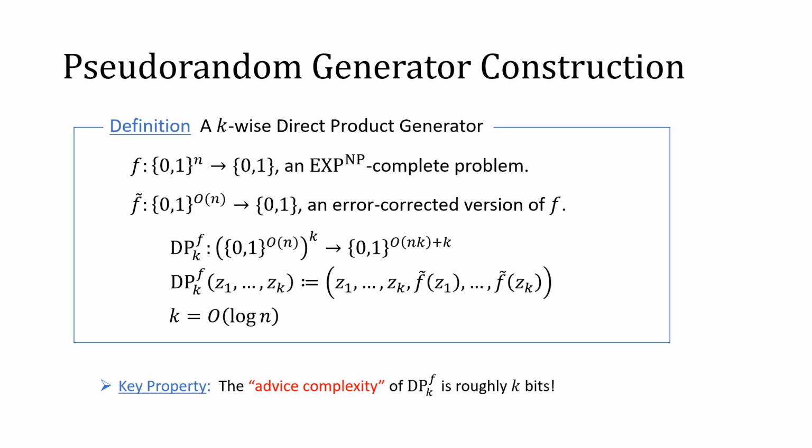What is important about this pseudorandom generator construction is that the advice complexity of the direct product generator is roughly k bits.